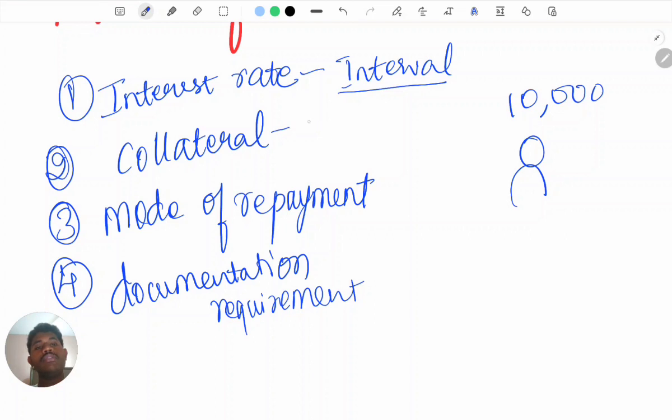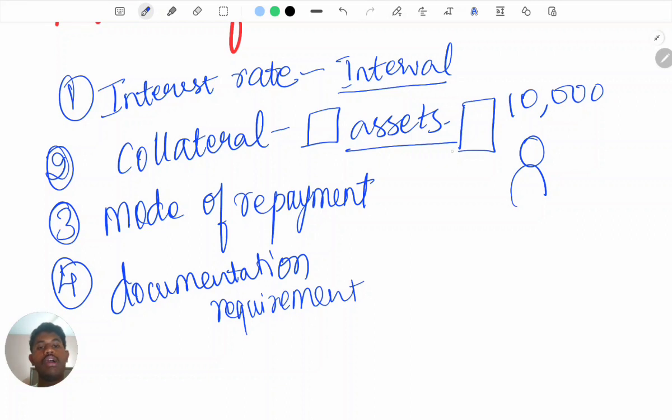And collateral means usually assets, like a house certificate, maybe any other certificates which the government has issued, and which they can keep if the person has not given the money back. And next one is mode of repayment. In what ways he is going to repay, right?